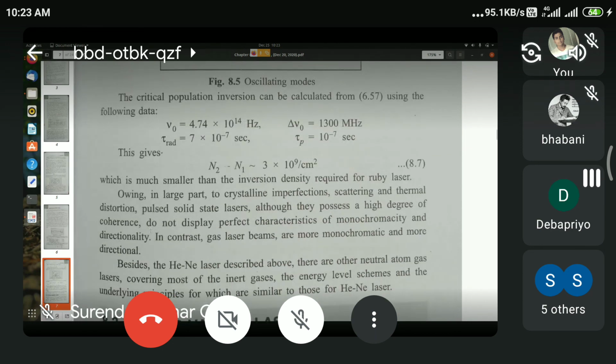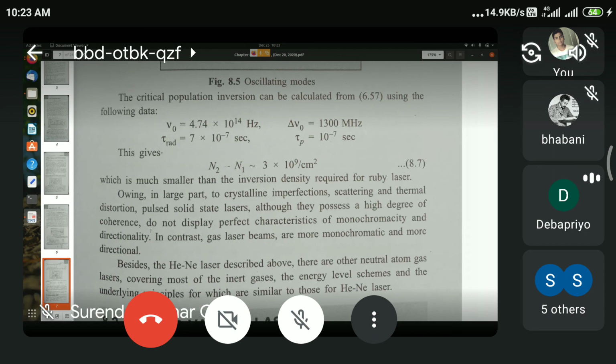I would strongly suggest that you read up by yourself the carbon dioxide laser, which is also given in this chapter of Lord's book. The carbon dioxide laser, as I said, is a molecular gas laser, and the levels involved are vibration rotation levels of the carbon dioxide molecule.